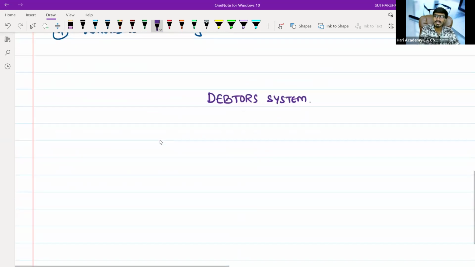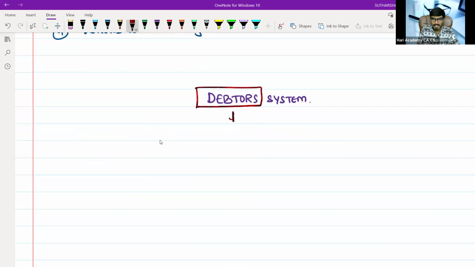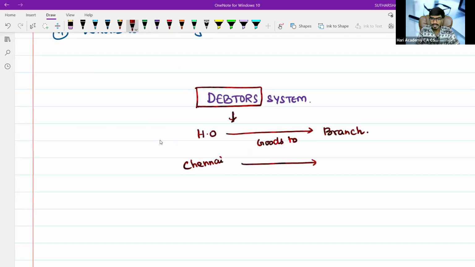So we will start with debtor system. Why is it called debtor system? Basically, HO sends goods to that particular branch. Let's say Chennai has a head office and has a branch, assume it is in Hyderabad.